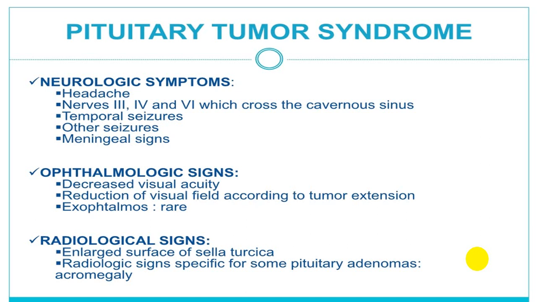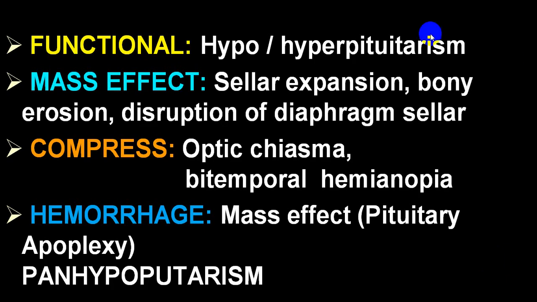Then signs of pituitary adenomas in the form of acromegaly, which will be thickening of the skull bones, can be seen on the radiological picture. So these are some of the findings which you can come across in case of pituitary tumor syndromes. You can have a functional abnormality in the form of hyperpituitarism in secreting tumors, and later on it can end up with single hormone hypopituitarism or multiple hormone hypopituitarism, which we call panhypopituitarism, Simmonds' disease.